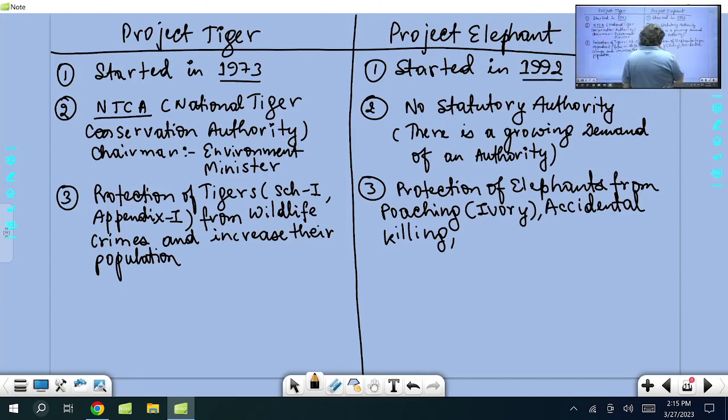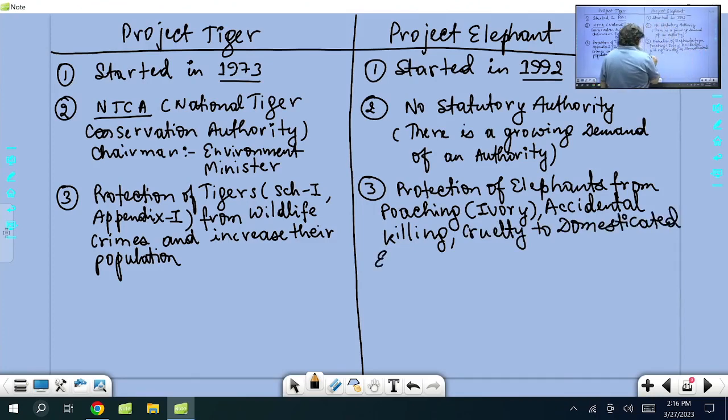Then you know the cruelty to domesticated elephants, those elephants which are domesticated to carry burdens or even for any kind of rituals. Then again it requires animal welfare, elephant welfare.